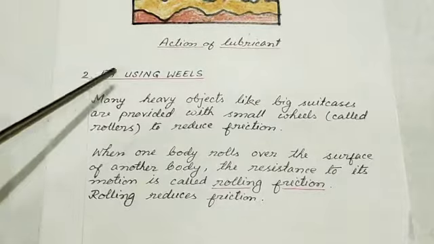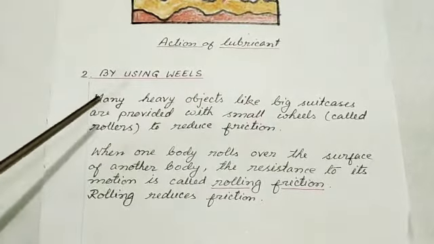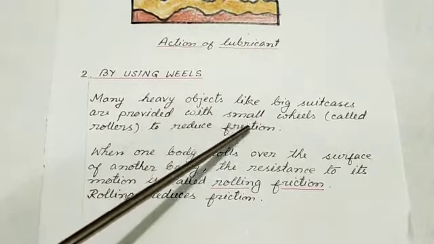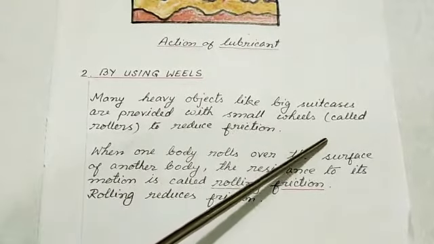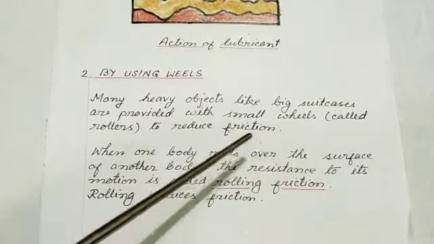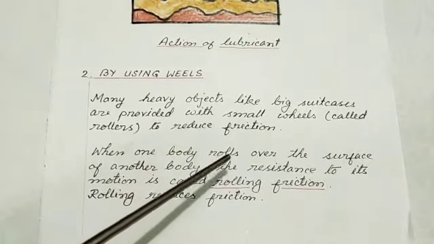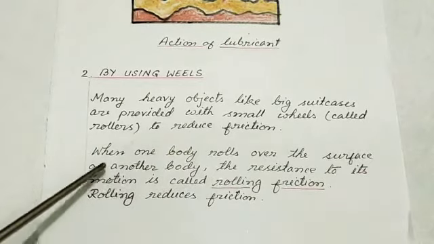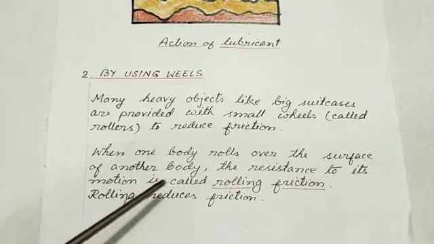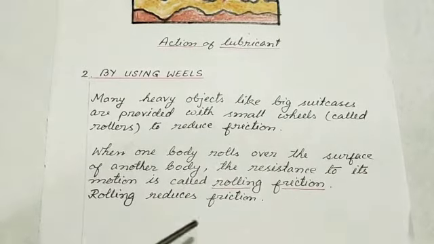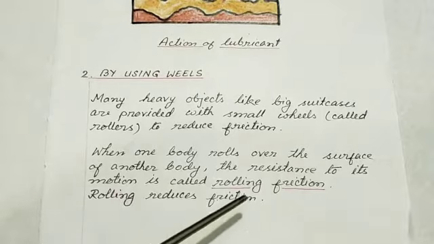Second way is by using wheels. Many heavy objects like big suitcases are provided with small wheels to reduce friction. When one body rolls over the surface of another body, the resistance to its motion is called rolling friction. Rolling reduces friction.